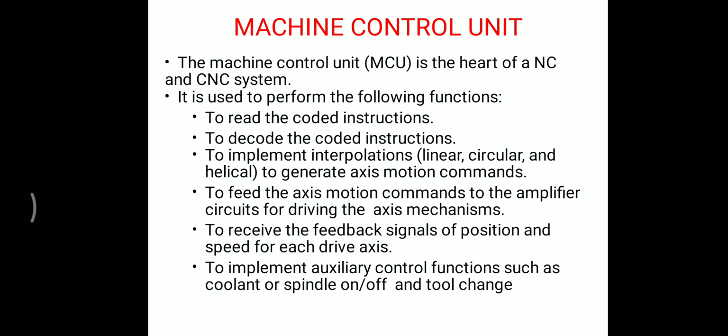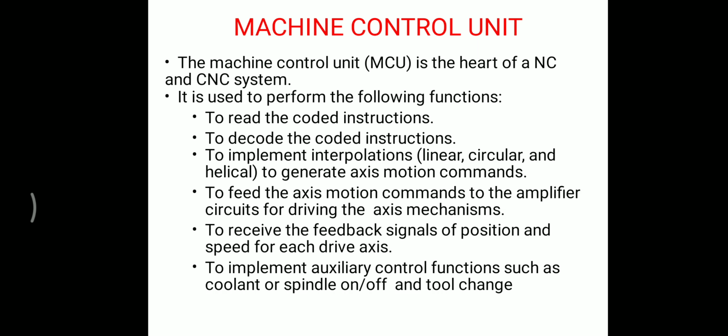So the machine control unit is the automatic control unit which provides information for manual intervention of the operator. It converts the information from the tape program into the desired command signals. The actuation system performs the desired action on receiving the command signal from the MCU.